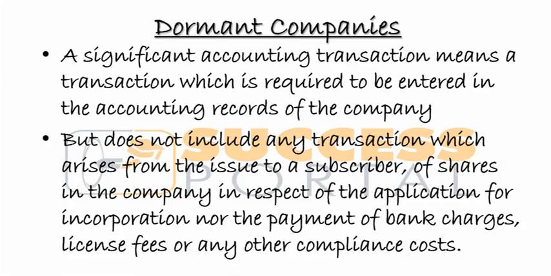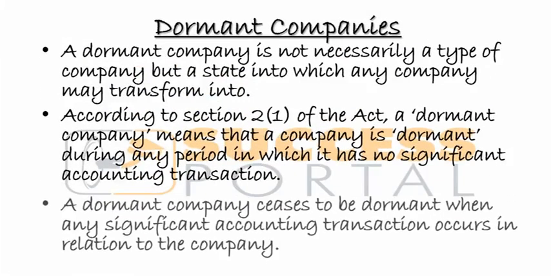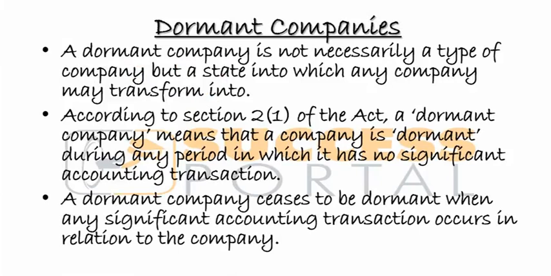So we're seeing that a dormant company is a company that has had no significant accounting transaction during any period. That's a dormant company. This dormant company can cease being dormant by just having even one single significant accounting transaction.